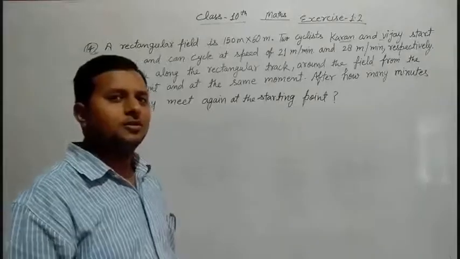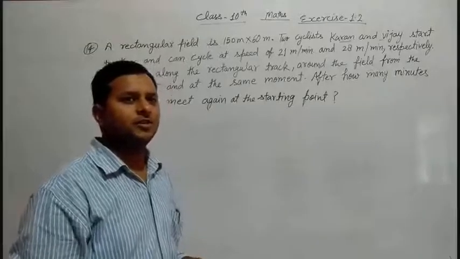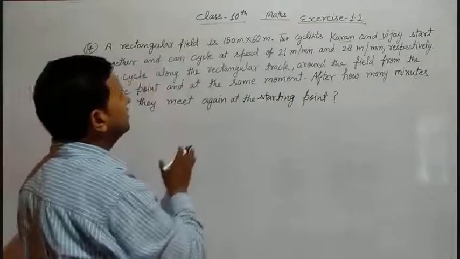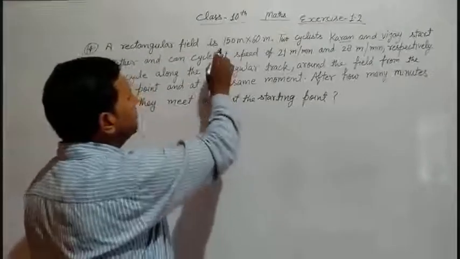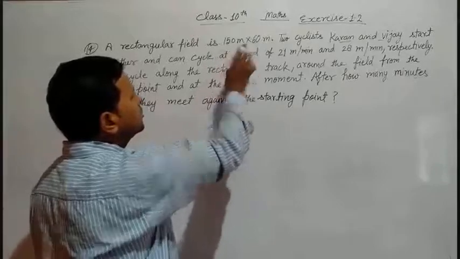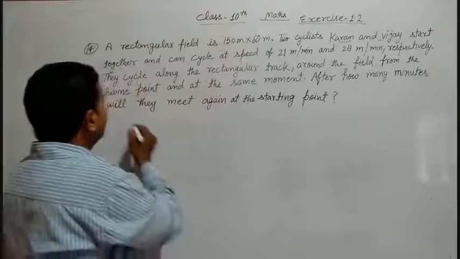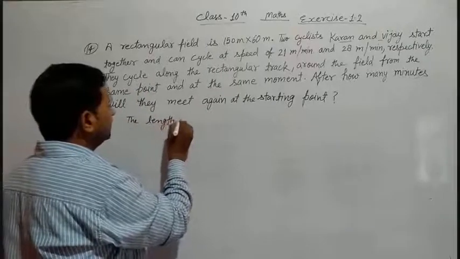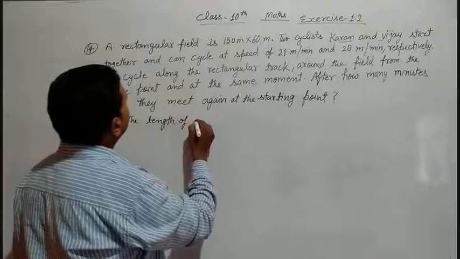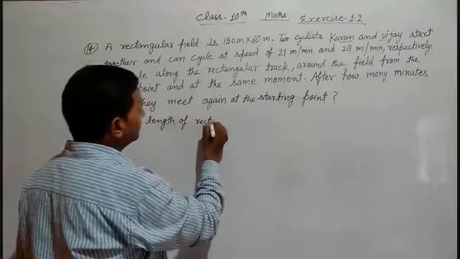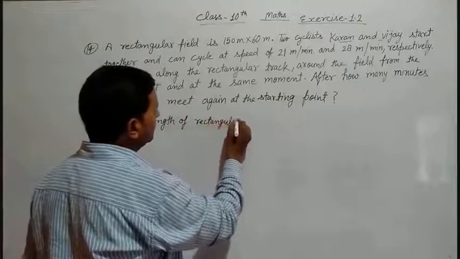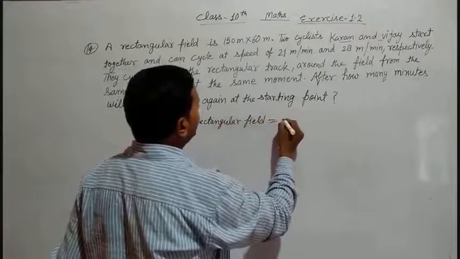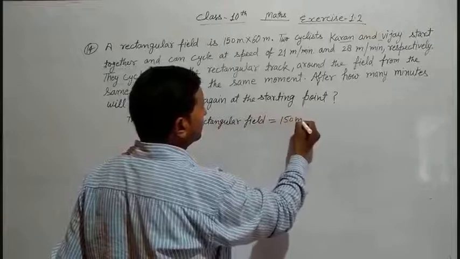In this way, we can understand here, this question says that we have a rectangular field whose dimension is 150 meter into 60 meter. Means length of rectangular field is equal to 150 meter.